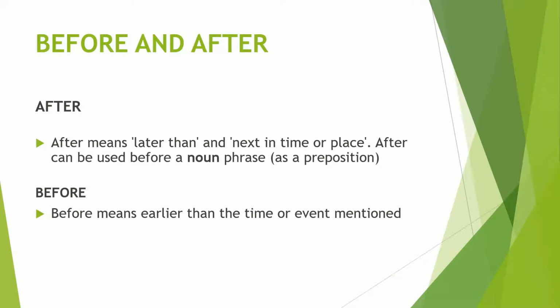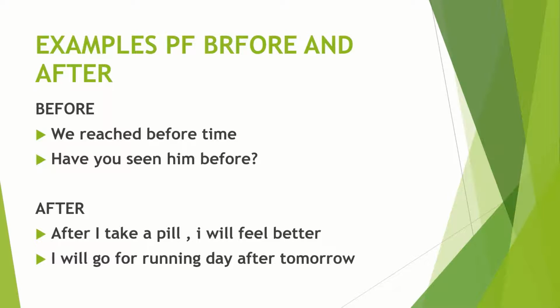Now talking about after and before. After and before should be much easier to understand than the other examples of prepositions of time. Both are used to explain when something happened, happens, or will happen, but specifically in relation to another thing. Now here are some examples to help you understand for what purpose after and before are used in preposition of time.